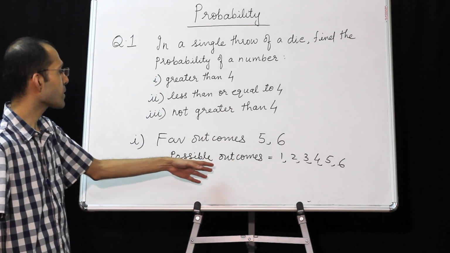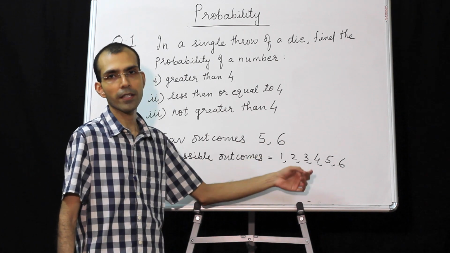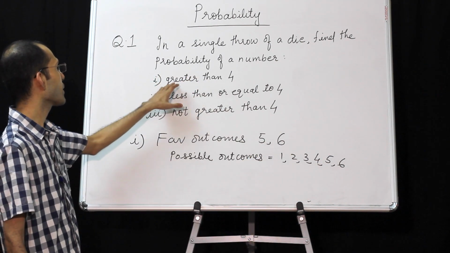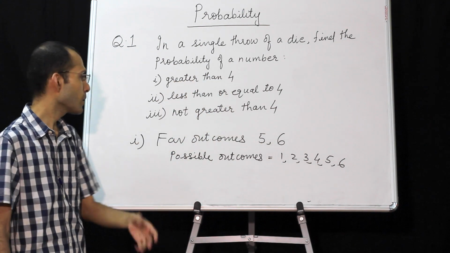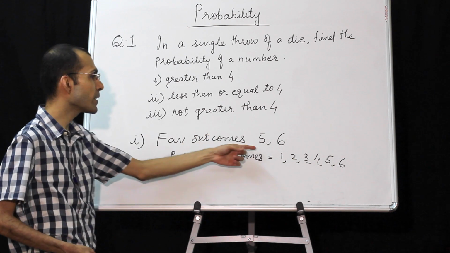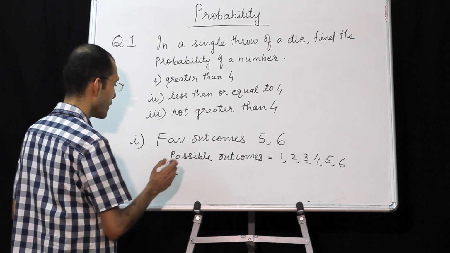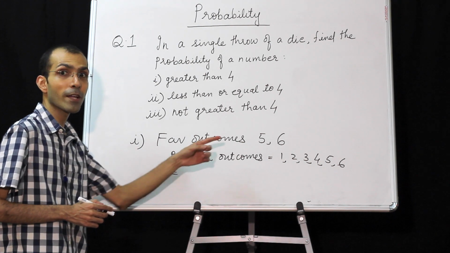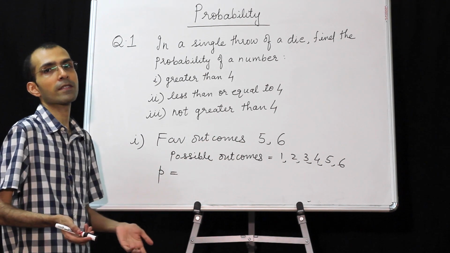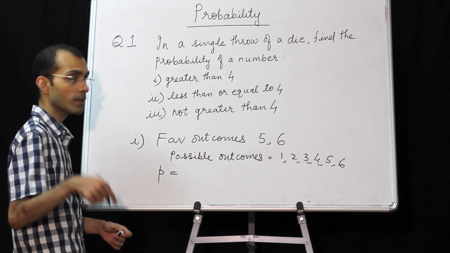But here, if you simply list it down, it is good enough. So what are the possible outcomes? You can get 1 or 2 or 3 or 4 or 5 or 6. They said we want the probability of a number greater than 4. So favorable outcomes will be only 5 and 6. Probability will be number of favorable outcomes divided by total number of possible outcomes. That formula you will have to write and show the substitution.